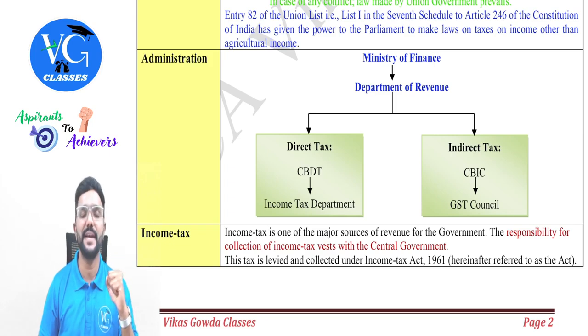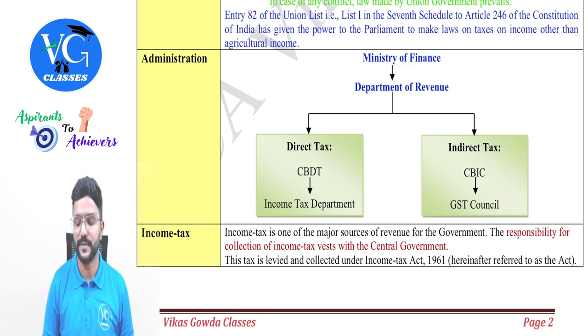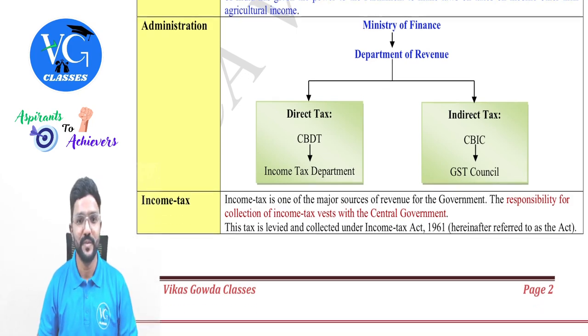The full form of CBIC is Central Board of Indirect Taxes and Customs. Under that, for GST purpose, we have the GST Council. Any decisions with respect to GST will be taken by the GST Council, which is headed by the Union Finance Minister, who is our madam now.